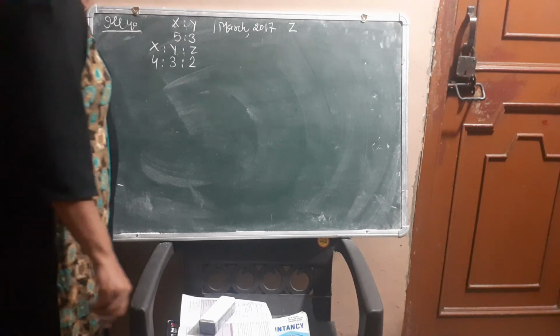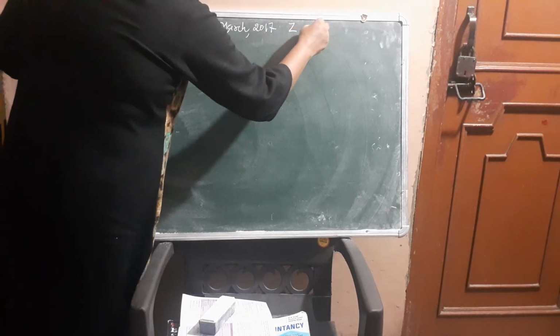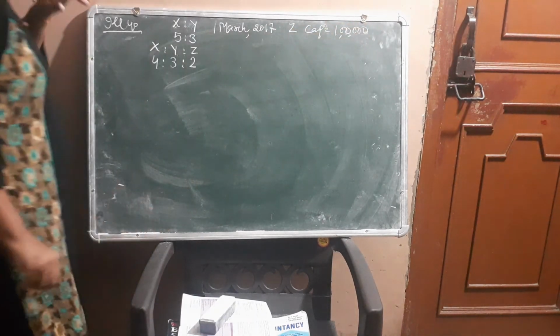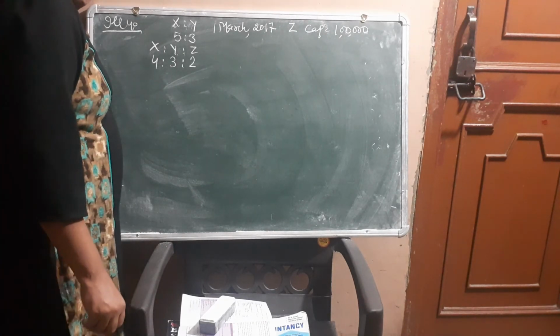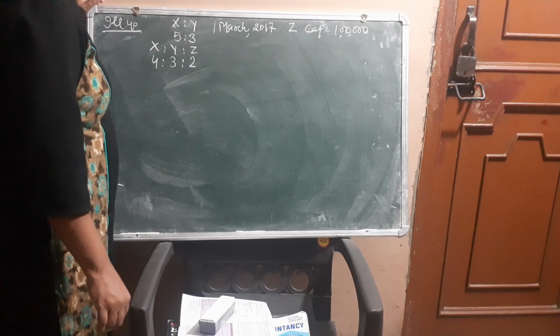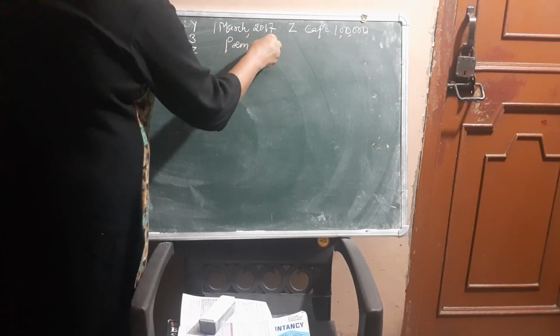Z brought 1 lakh in cash as his share of capital. Capital is 1 lakh. But could not bring any amount for goodwill in cash. Premium does not bring.